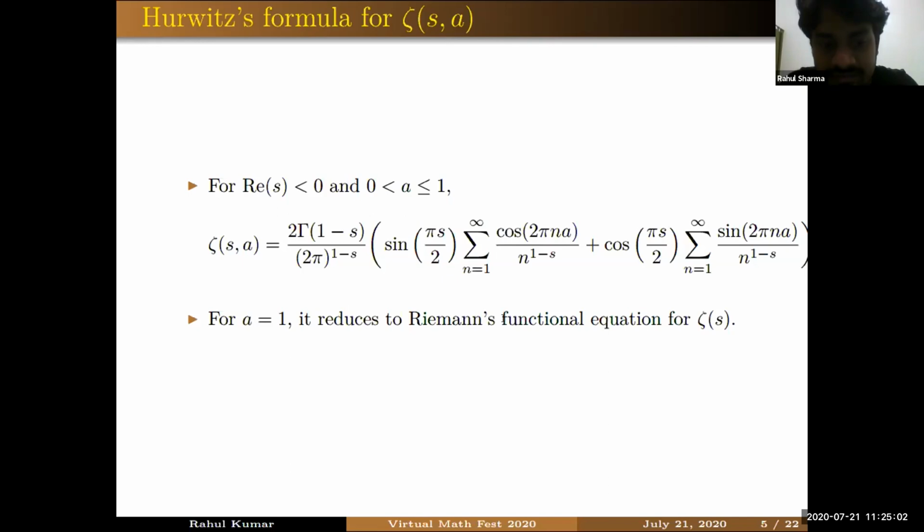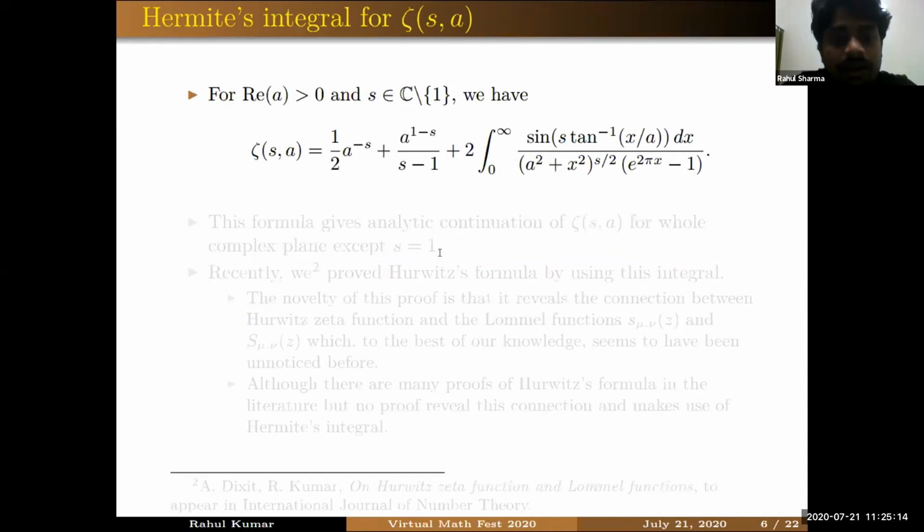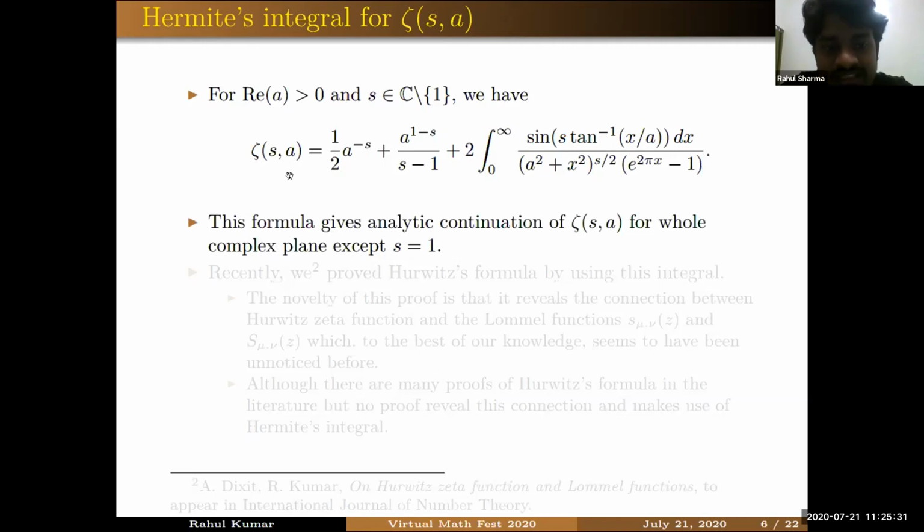What we did recently is provide a new proof of this formula, and our proof is unique in some ways. I will talk more about our proof, but before that, let me give you one more important formula in the theory of Hurwitz-Zeta function, which is known as Hermite's integral. It is valid for real part of a greater than 0, and s has to be in the complex numbers except s equal to 1. This is the integral representation for Hurwitz-Zeta function. It is valid in the sense that it gives you the analytic continuation of Hurwitz-Zeta function to the whole complex plane except s equal to 1.